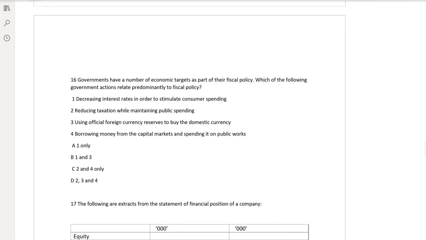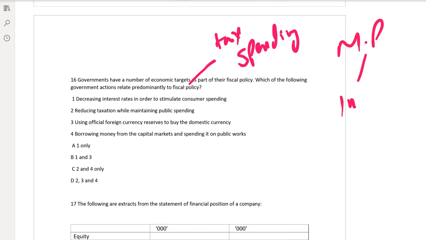Okay, next: governments have a number of economic targets as part of their fiscal policy. Which of the following government actions relate predominantly to fiscal policy? Fiscal policy means two things: tax and spending. And monetary policy is interest rate, inflation.